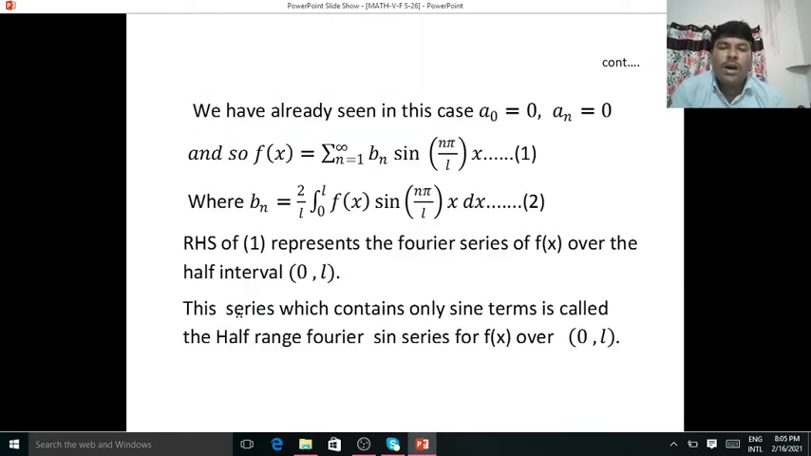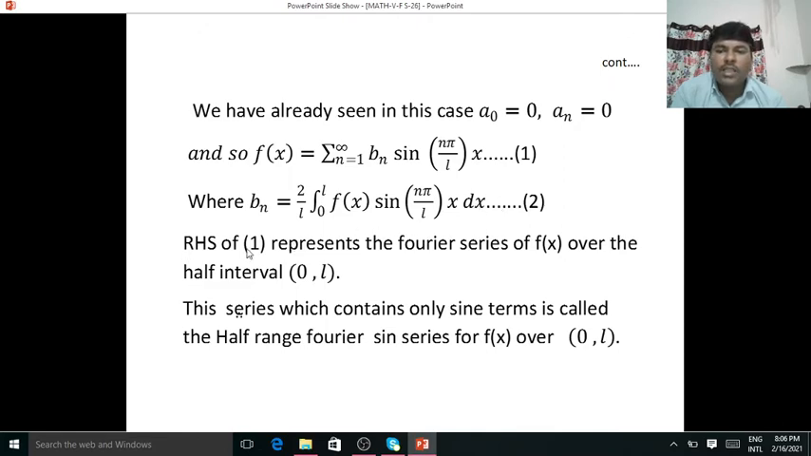We have already seen in this case a0 is equal to 0 and an is equal to 0, and so f of x is equal to summation n is equal to 1 to infinity bn sine of n pi by L into x. Call this equation number 1, where bn is 2 by L into integration of 0 to L f of x sine of n pi by L x dx. Call this equation number 2.